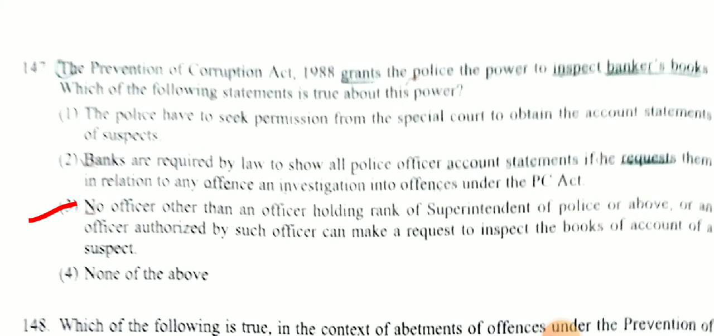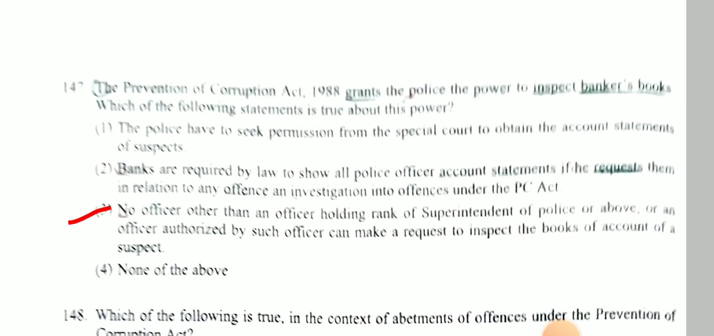Next question, the Prevention of Corruption Act 1988 grants the police power to inspect banker's books. Which of the following statements is true about this power? Answer is no officer other than an officer holding the rank of superintendent of police or above, or an officer authorized by such officer, can make a request to inspect the books of account of the suspect.